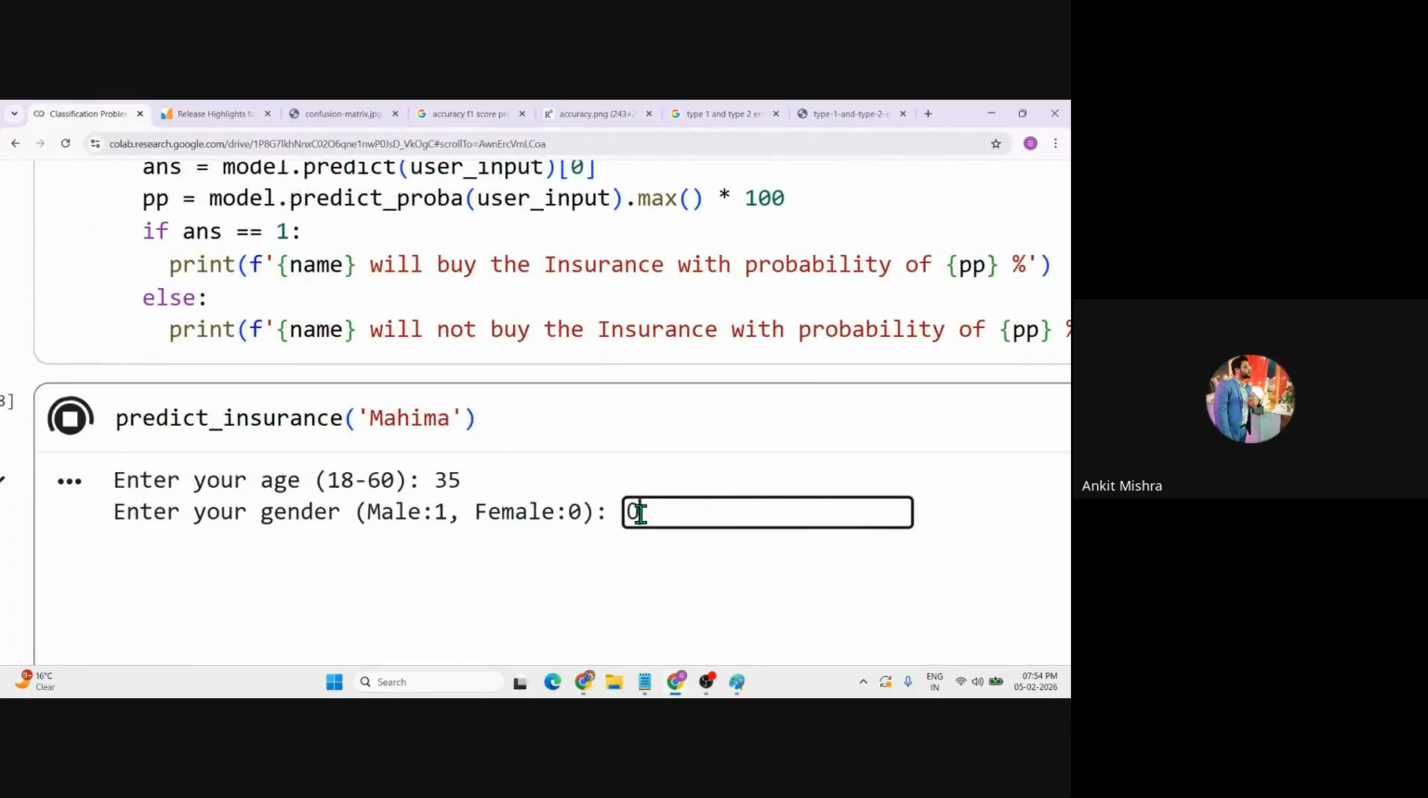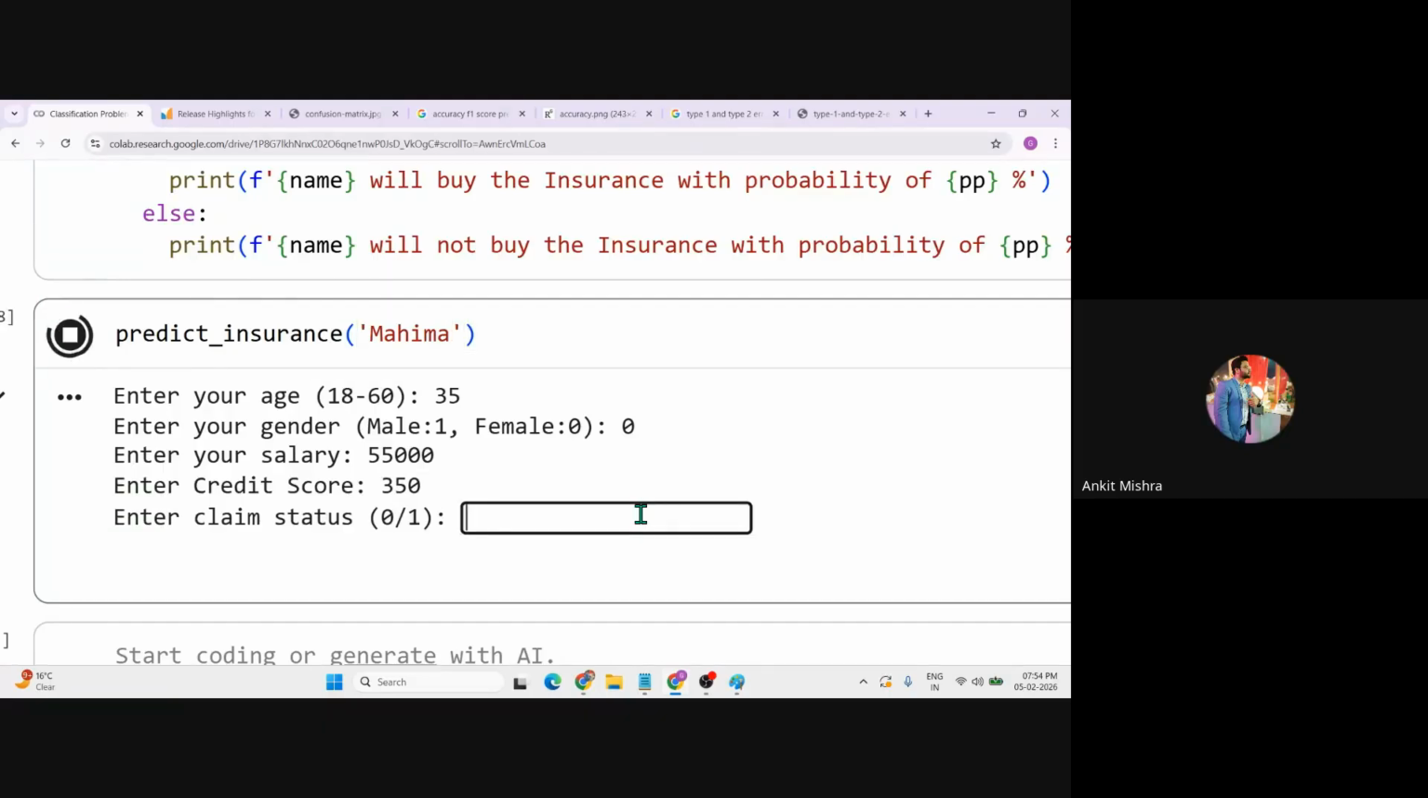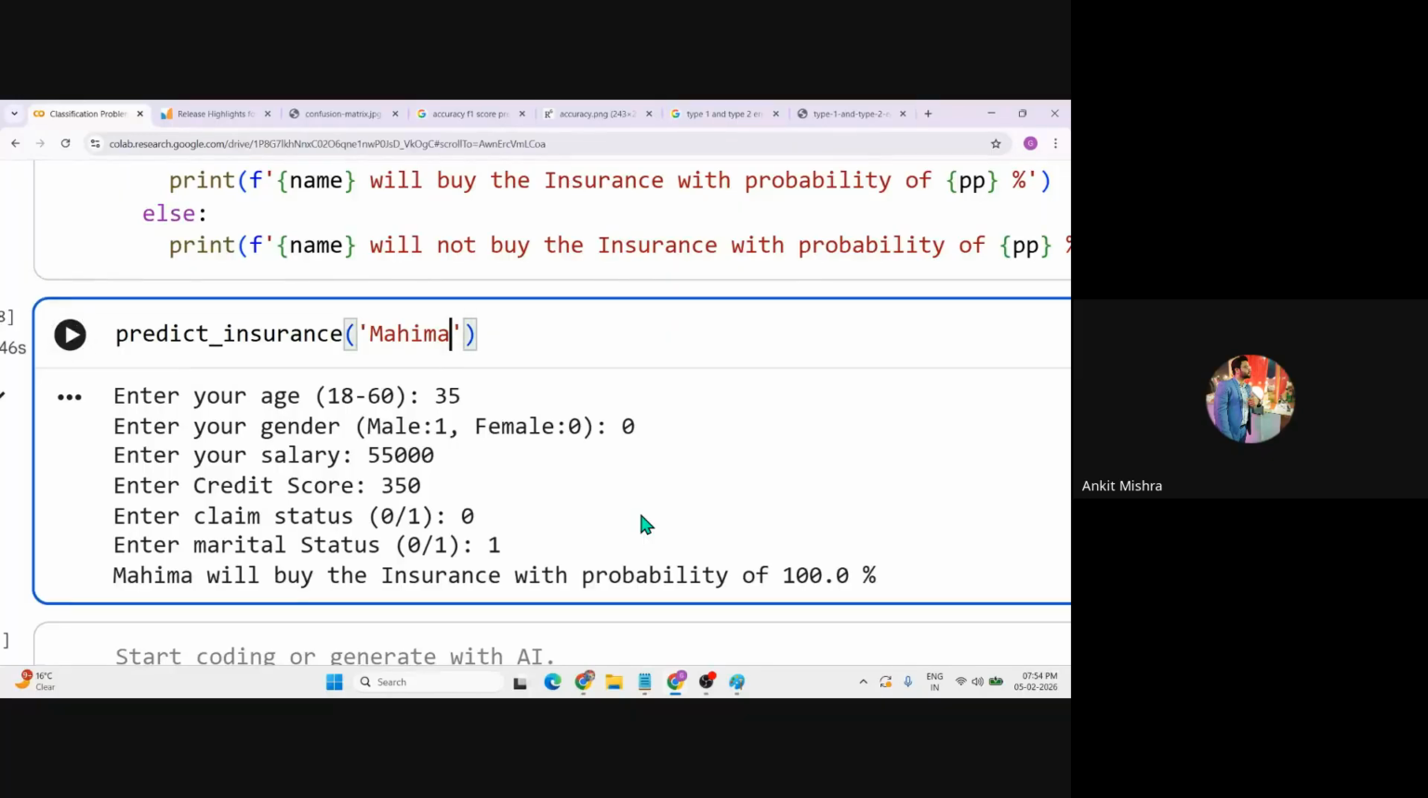So this time the gender is 0, the salary is 55,000, and the credit score is very low. The claim status is 0 and the marital status is 1. Now it says Mahima will buy the insurance with a probability of 100%. And that's where human interference is required, because human involvement is necessary. According to the model, it gives preference to salary, claim status, and marital status, but it is lacking with the credit score. Because the salary is good, the model understands that Mahima can buy the insurance.